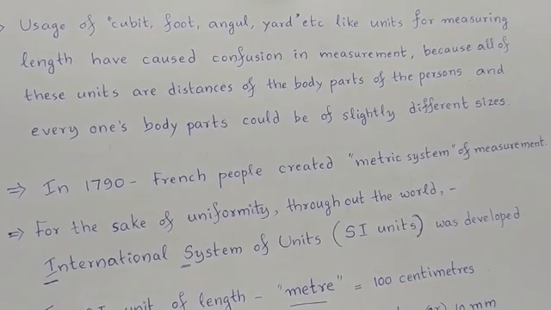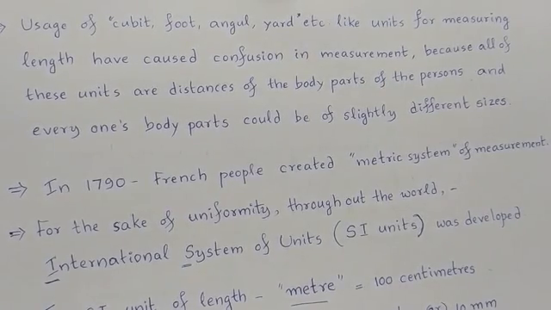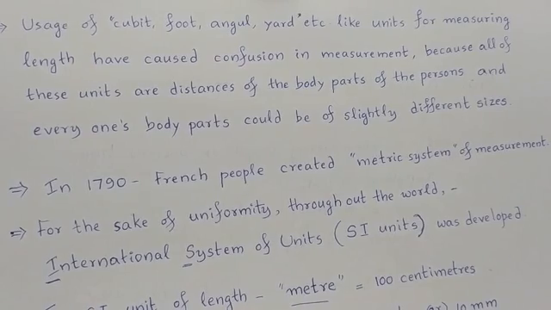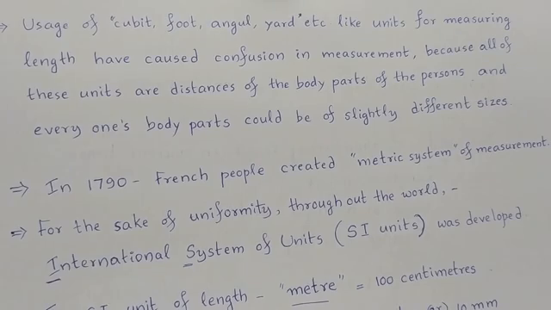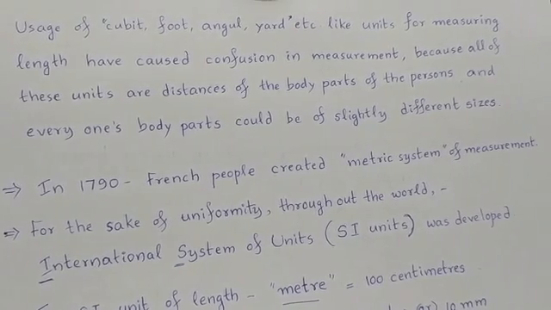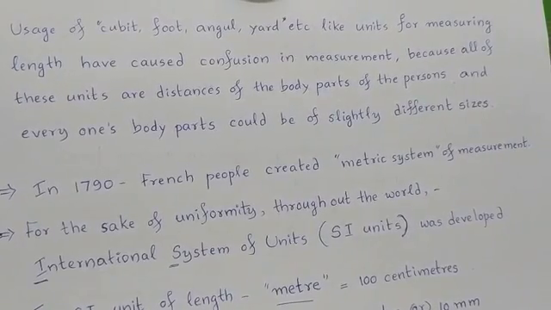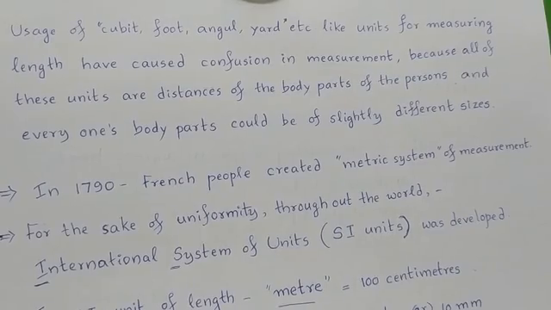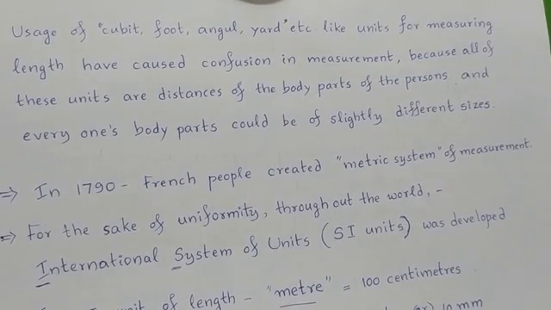So, in order to avoid these confusions, people worked a lot in bringing out certain standard units of measurement. Initially, in the year 1790, the French people created the metric system of measurement.